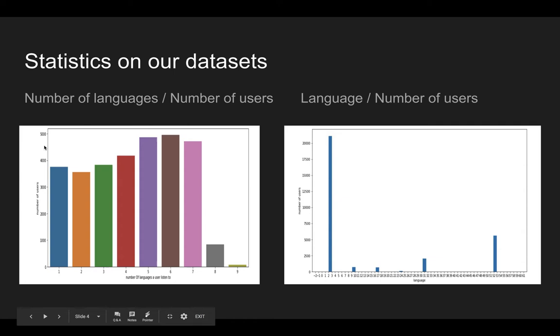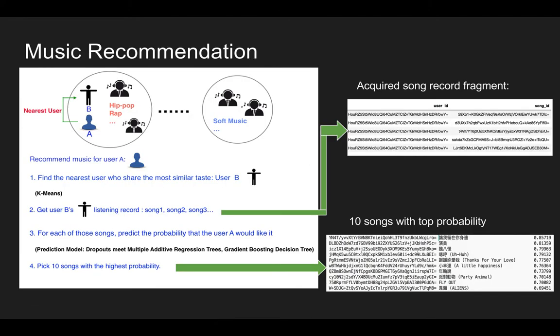And here, this is the number of different languages. We can see that most of the users will not listen to songs in more than 7 different languages. And here we can see that most of the songs in the dataset are Chinese. And this is English, and this is Spanish, and we can see that most of the songs are Chinese. After that, let me introduce our recommendation system in detail.